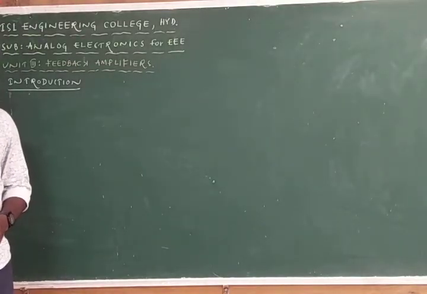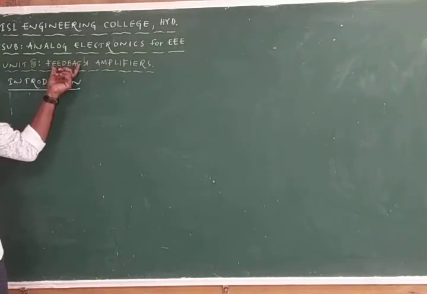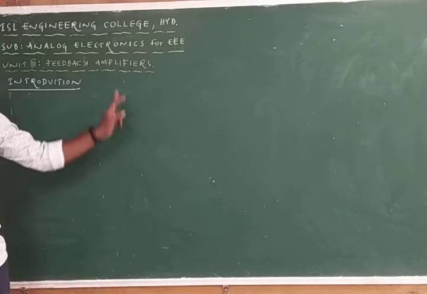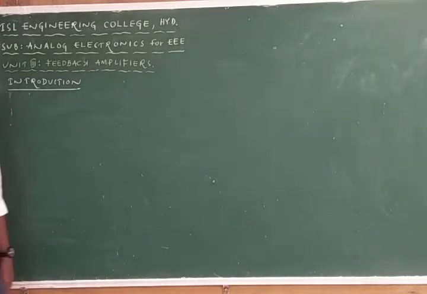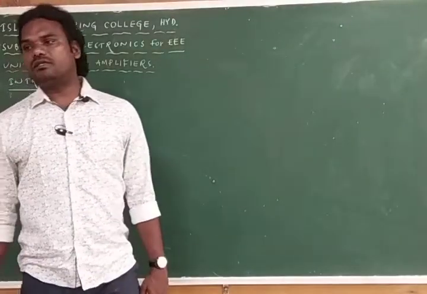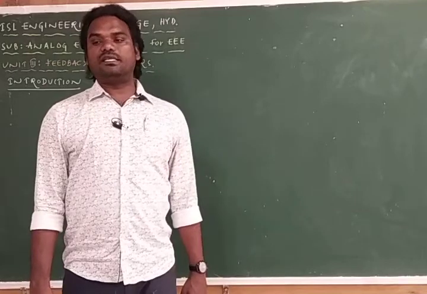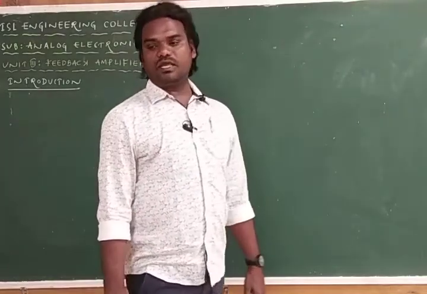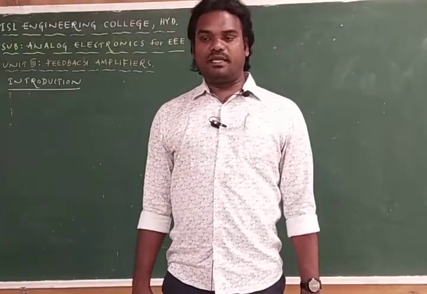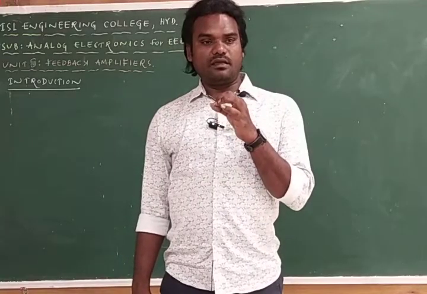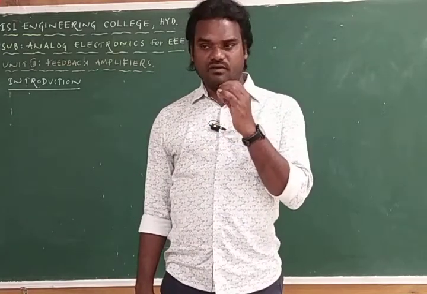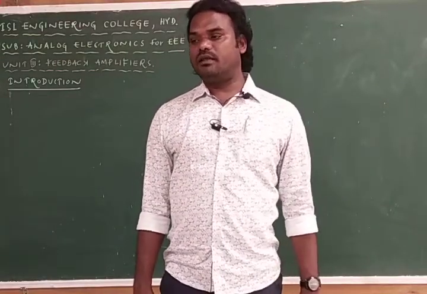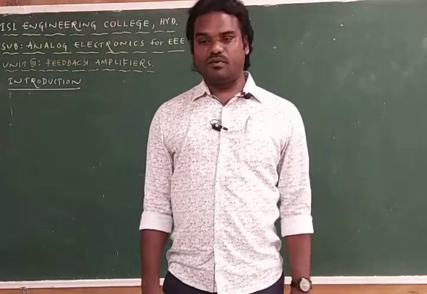Feedback is a combination of two words. Feedback means we are feeding back something, and it is an amplifier. An amplifier is an electronic circuit which is used to increase the strength of the signal. For example, in front of the mic, we speak with a very normal voice only, but when it comes from the loudspeaker, we get more voice than the original one.